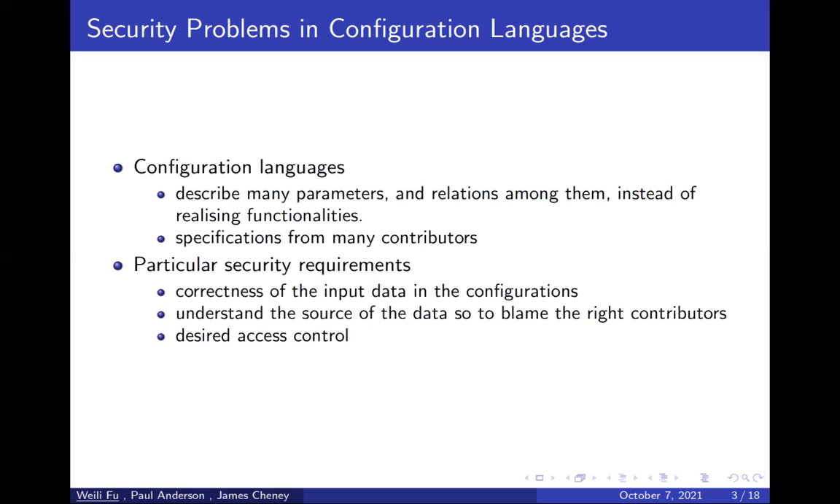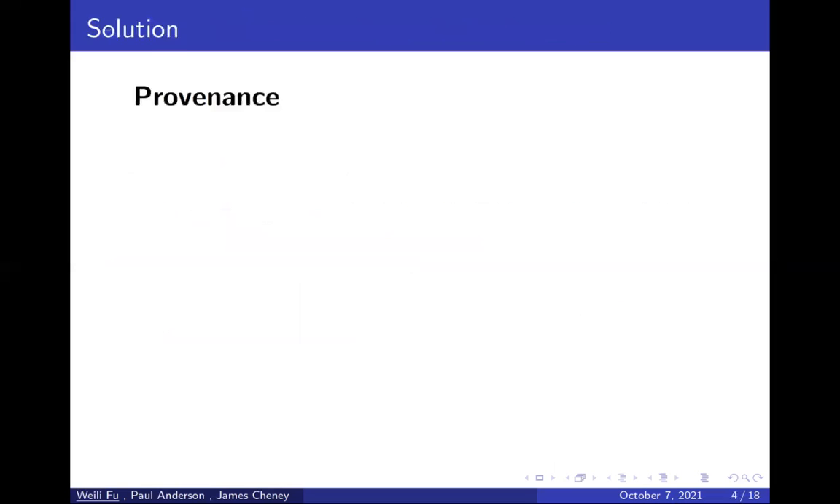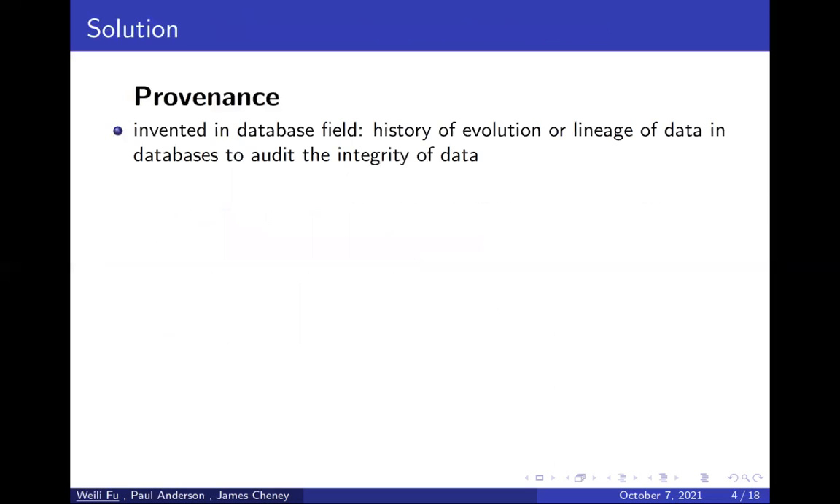Access control is a desired security feature due to the many contributors. The solution to improve the security of configuration languages is provenance. This is a technique invented in the database field. It is to record the history of evolution or lineage of data in databases to audit the integrity of data. Databases are ever-changing. It is crucial to know how the new data is generated.